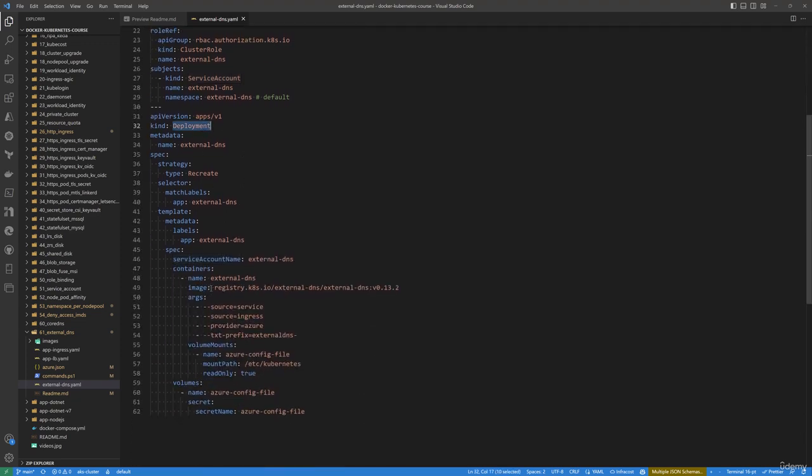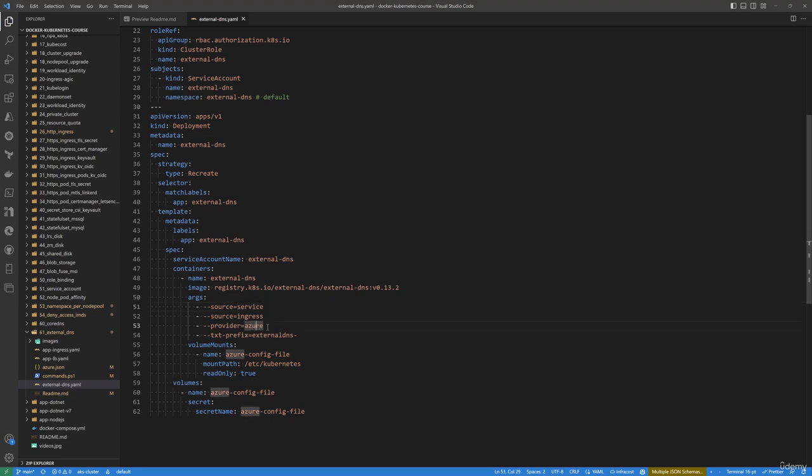Here, this deployment will deploy the external DNS pod into my cluster, or the Docker image into my cluster. And here I'll pass some arguments. So look here, I have the source equal service and ingress. I can put just one to say, for example, I want to just watch for the ingresses. I don't want to configure it for the services. So this means even if I create a public load balancer for my service, I don't want to map it into my DNS zone. Okay.